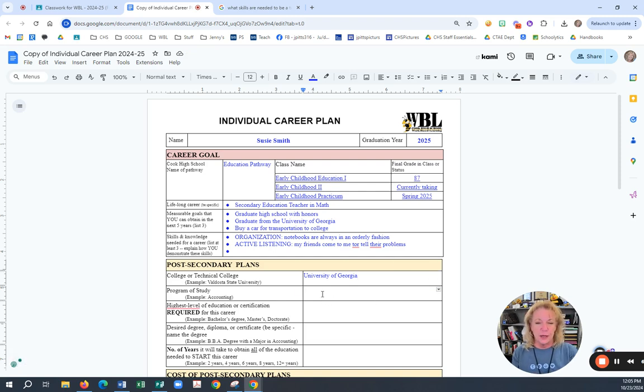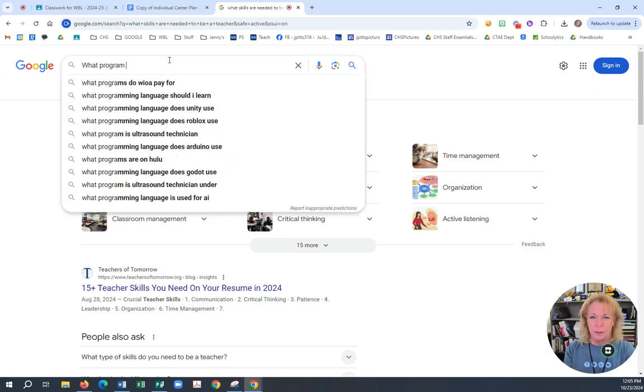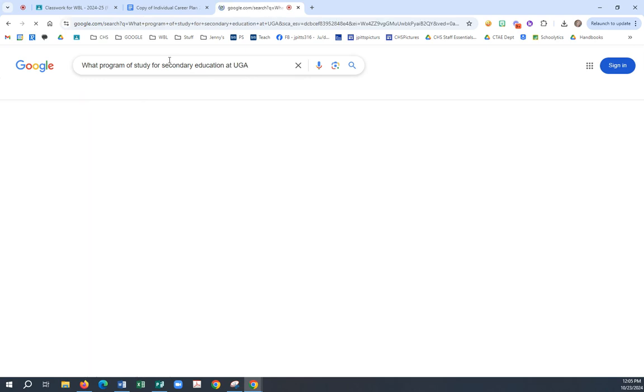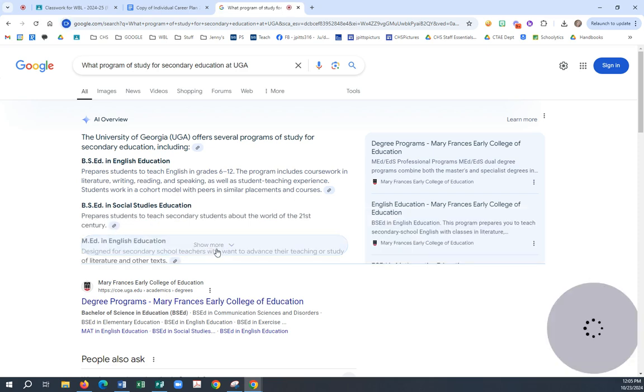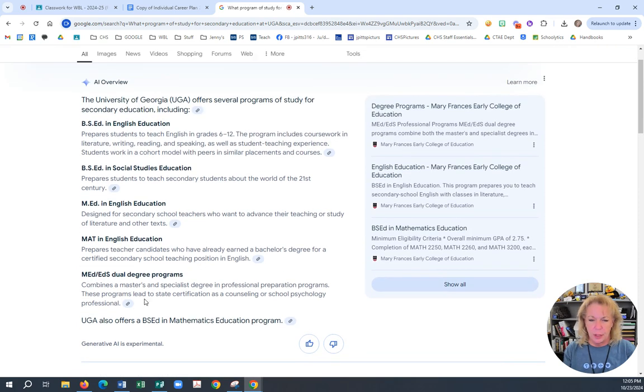All right, what program of study am I going to have to be a secondary teacher? I don't know. Let's go see. What program of study for secondary teacher education at UGA? Amazing how this all works. You go in, University of Georgia has many different ones. Show more. What did I say I was going in? I was going in math. So I keep going, keep going. There's also offers of BSED in mathematics education. So there you go. That is the kind of degree I'm going to have.